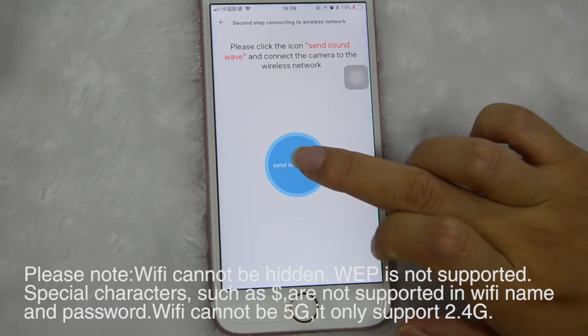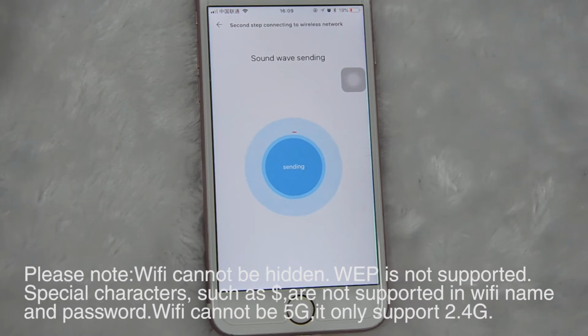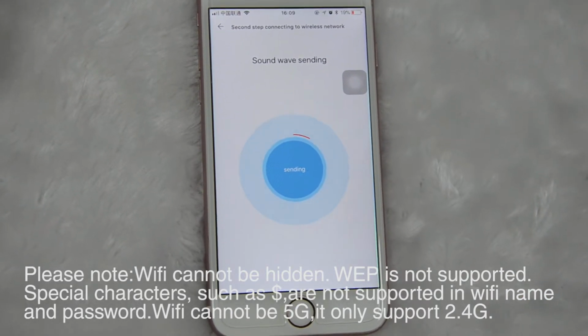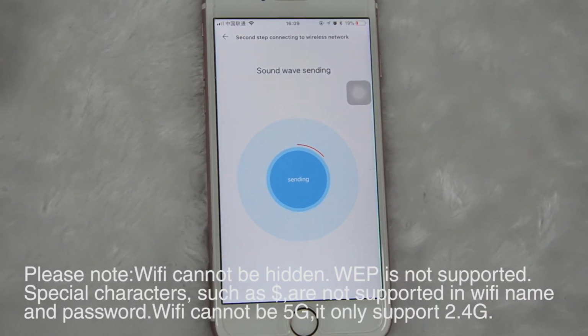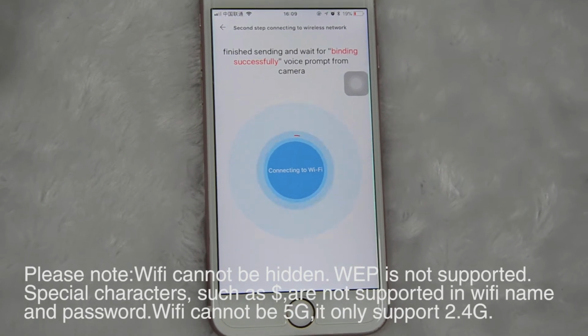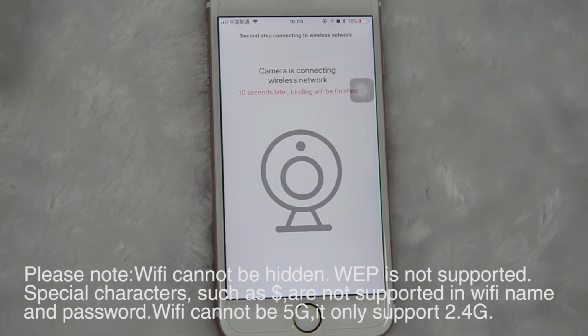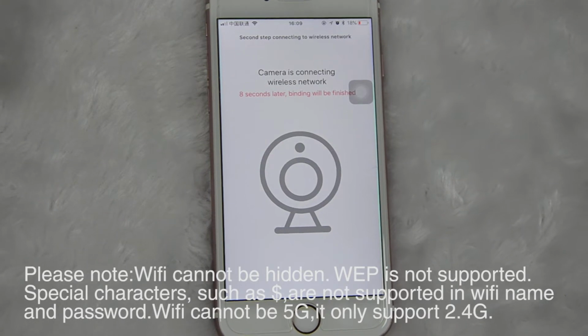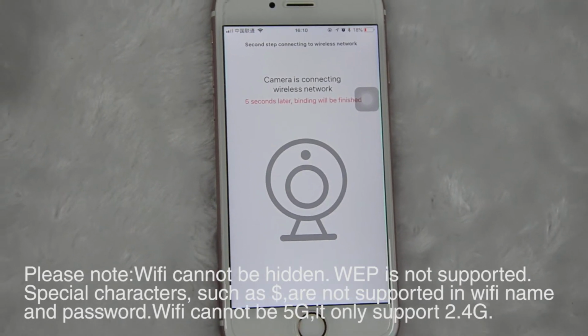Please note, Wi-Fi cannot be hidden. WEP is not supported. Special characters such as dollar are not supported in the Wi-Fi name and password. Wi-Fi cannot be 5G. It only supports 2.4G.